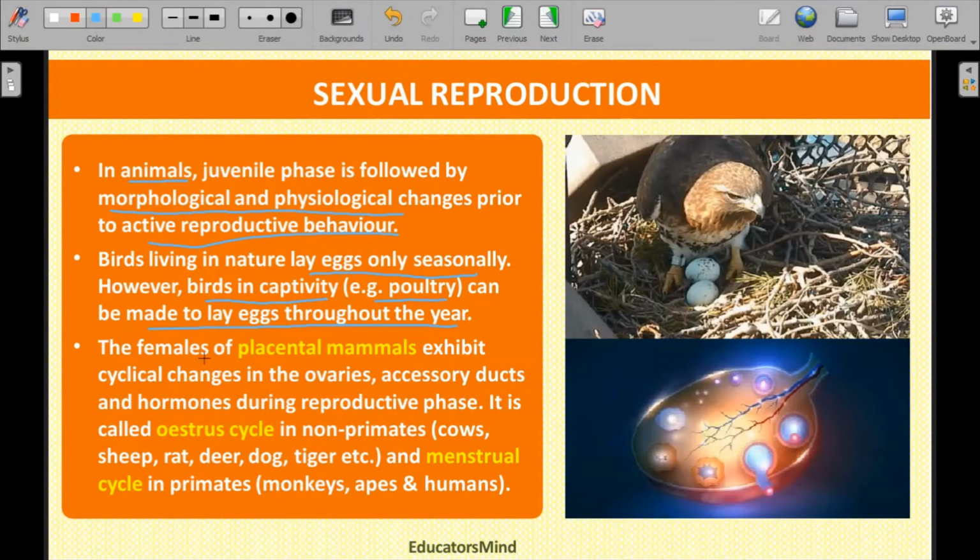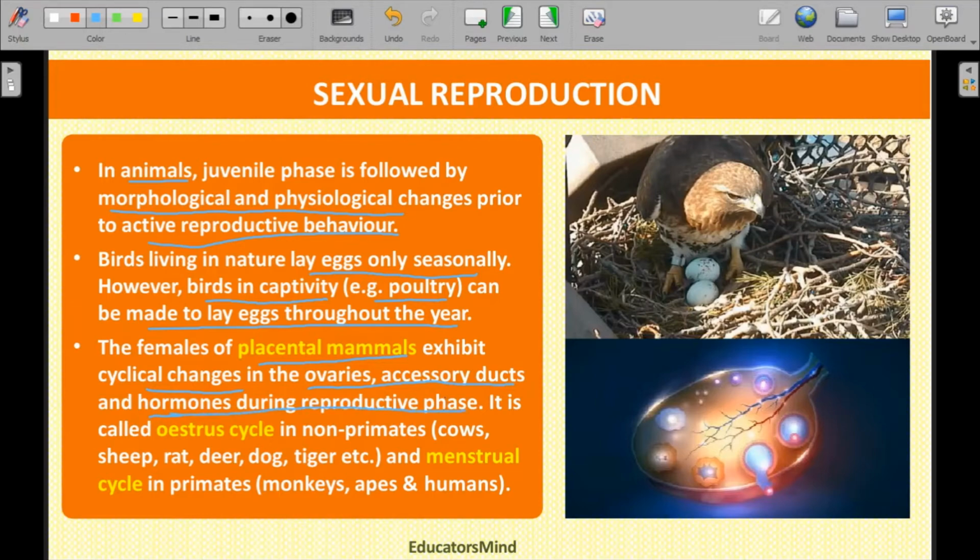In females, the placental mammals exhibit cyclic changes in their ovaries, accessory ducts and hormones during the reproductive phase.